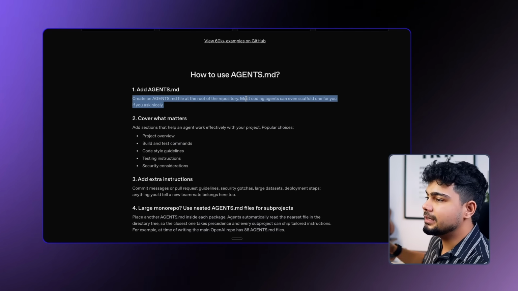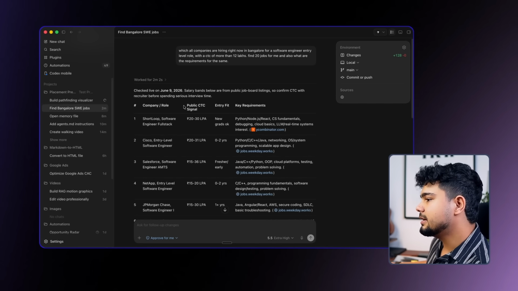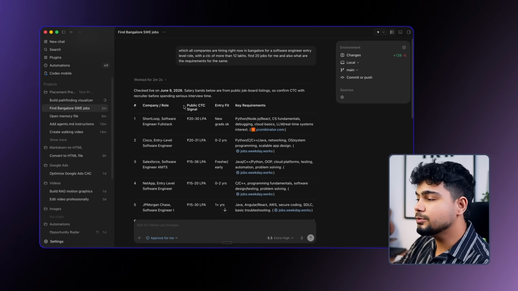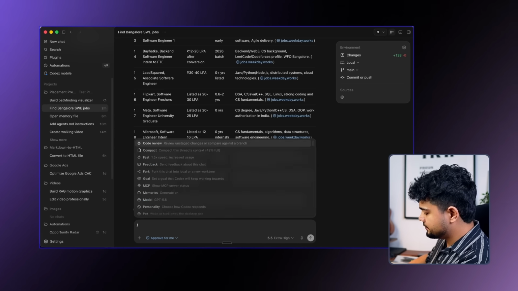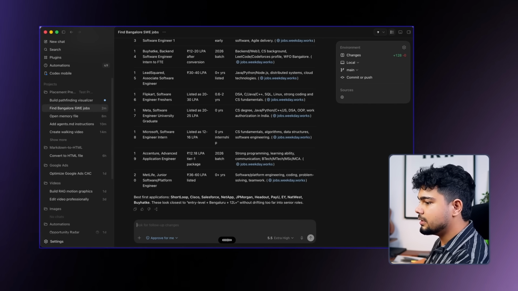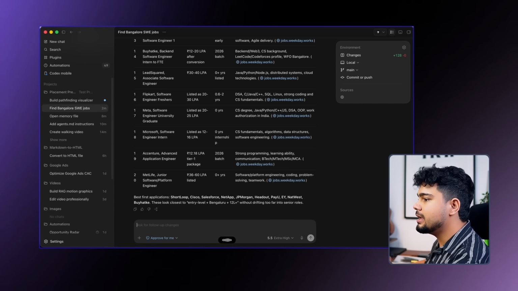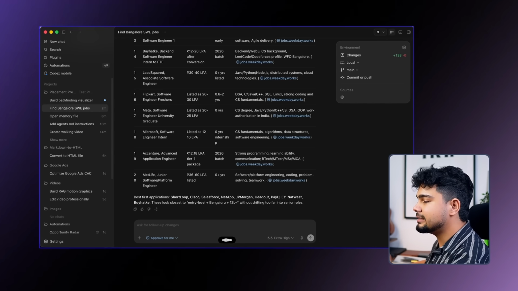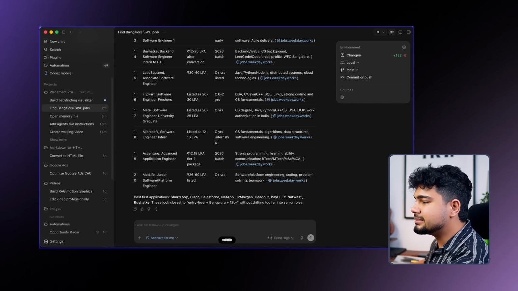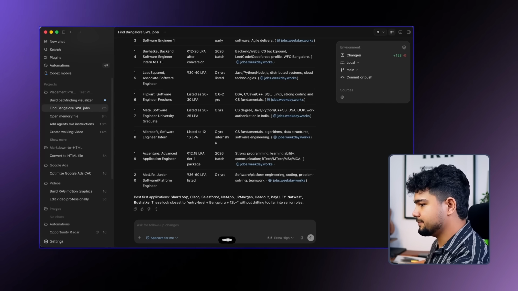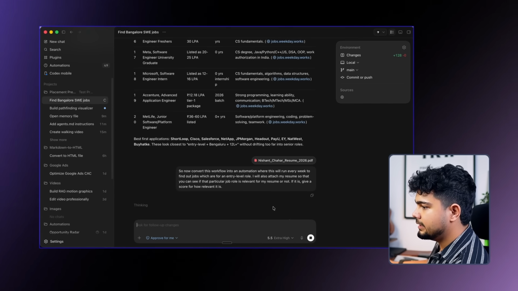You can run multiple tasks in the background as well, and everything can work parallelly. And it can search the internet for you, find details for you. We can even create an automation for this. So if I want to create this as an automation, so now convert this workflow into an automation where this will run every week to find out jobs which are for an entry level role. I will also attach my resume so that it sees if that particular job role is relevant for my resume or not. And if it is, give a score how much relevant it is. So let's attach my resume as well for this, and done.